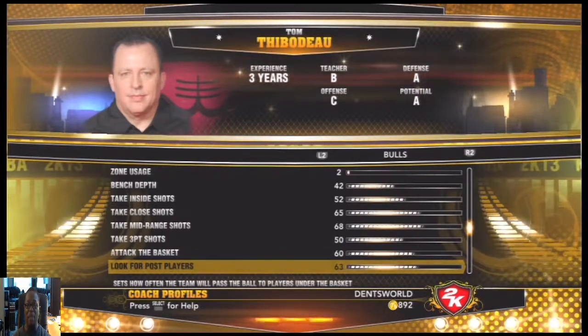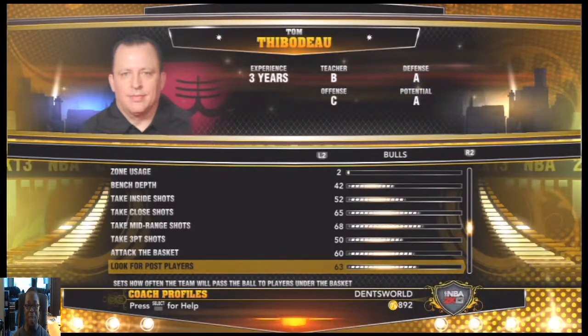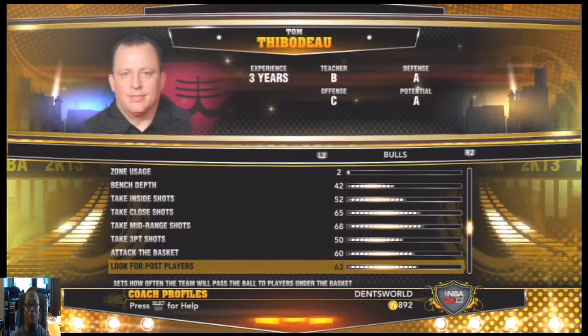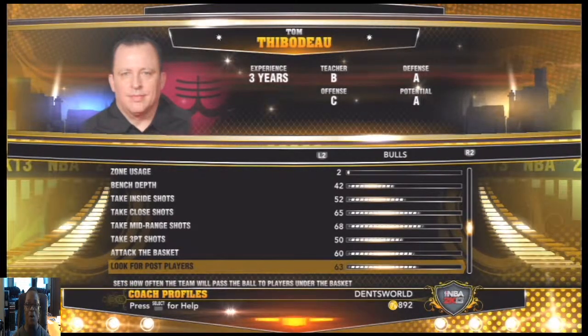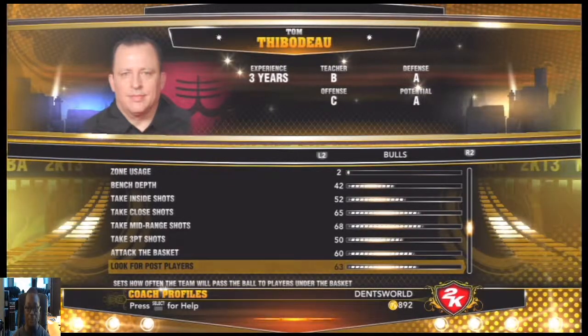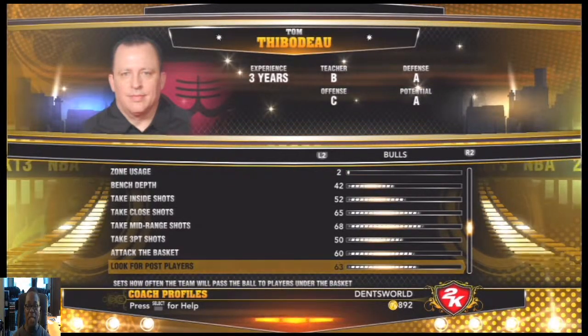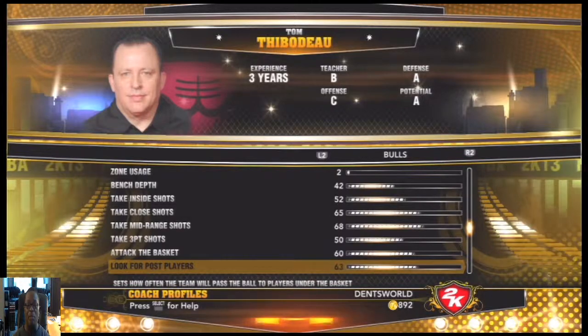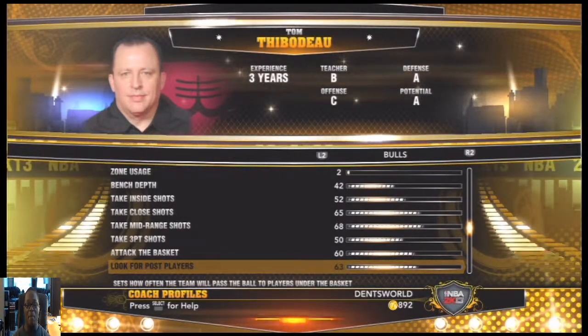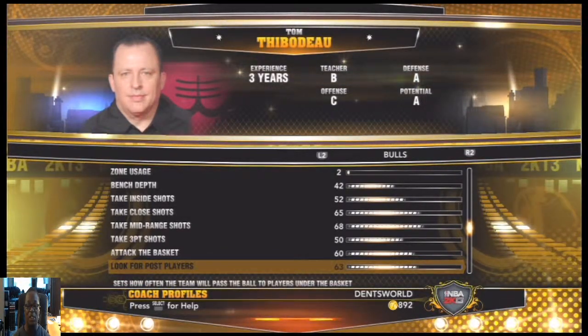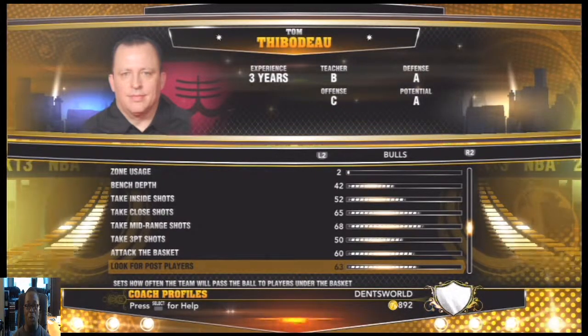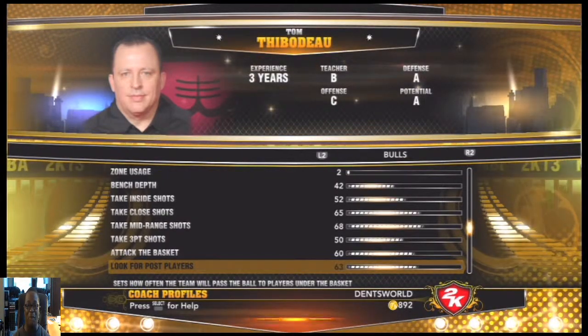So each team has their own tendencies, and every team will play a lot differently. You'll get a more NBA style, realistic experience, okay? I just wanted to show you that real quick. Now I'm going to show you some gameplay on my slider set in the association. I wanted to show you the Bulls' numbers because I'm getting ready to play the Bulls, all right?